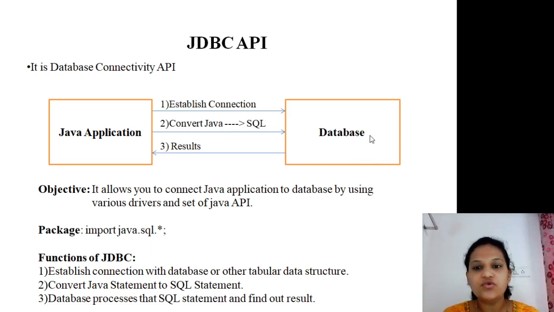Okay, then what is the role of the database server? It performs a number of actions on the SQL statement and generates the result. The result will transfer towards your Java application. That means the result will transfer towards your end user. Okay, so these are the most important functions of our JDBC.